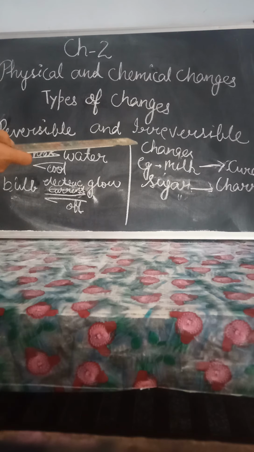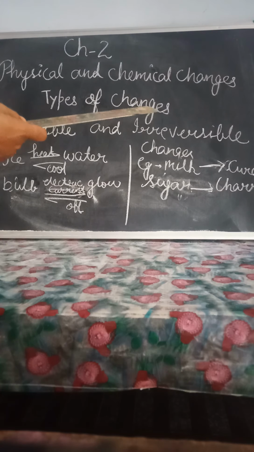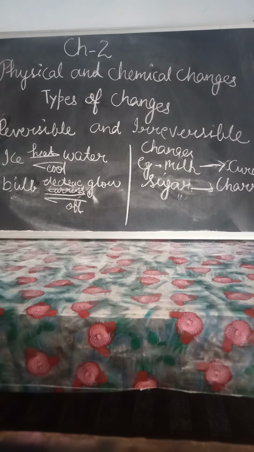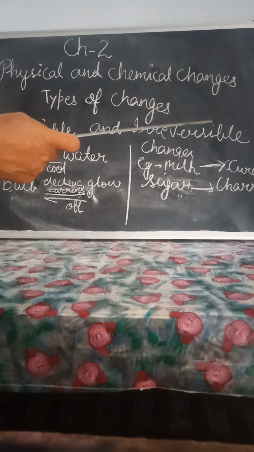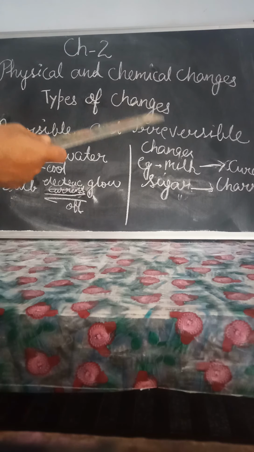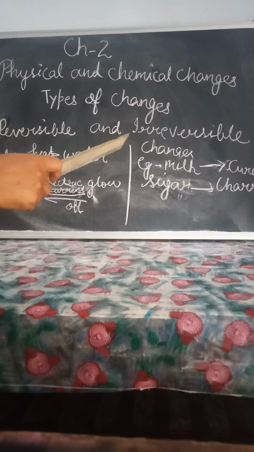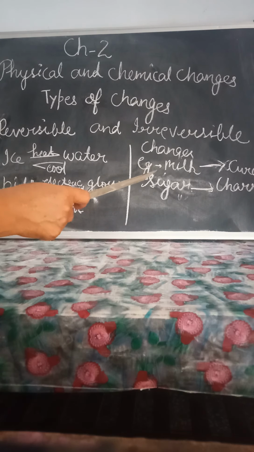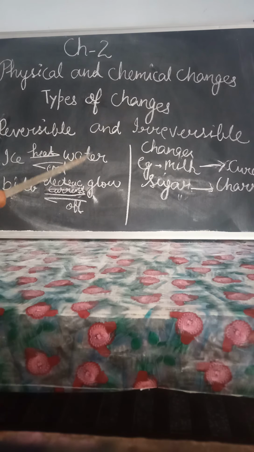Second is irreversible changes. A change is said to be irreversible when the opposite change cannot be brought about by reversing the condition. If we reverse the conditions, we will not get the thing back. For example, once milk turns to curd, by curdling or maybe by mistake, we cannot change the curd back into milk. In the same way, once sugar is charred, meaning when we burn the sugar it turns to a black substance, that is called charred, it cannot turn back into sugar.